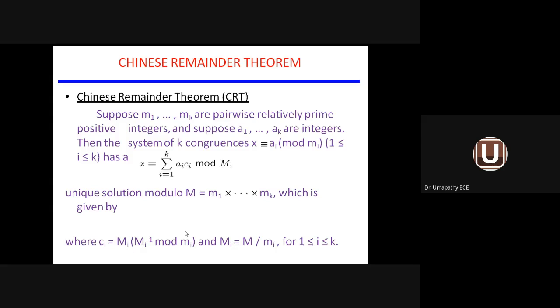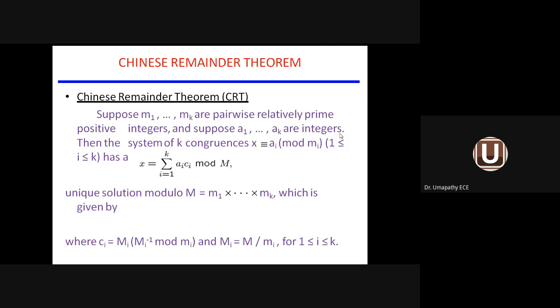There is one more theorem called the Chinese remainder algorithm. It is given by the expression: x congruent to summation i equal to 1 to k of a_i, c_i mod m. What is a? A is a set of integers. What is m? A set of prime numbers available. You can see m equals m1 into m2 into mk, k number of elements available, m being the product of all the prime numbers.